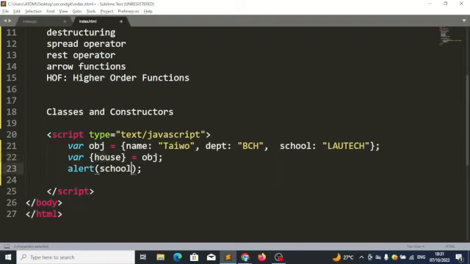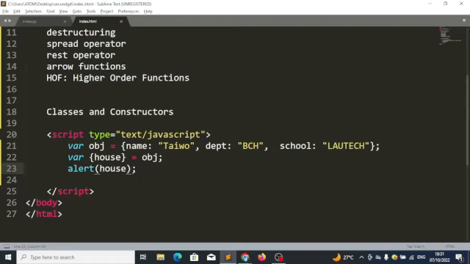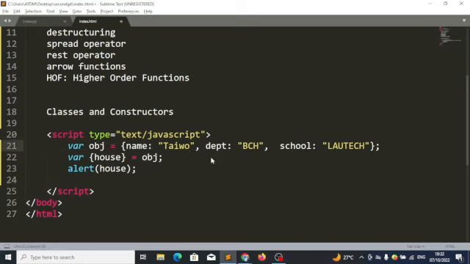So if I come here and say alert house, it will just give undefined, since there is no house inside obj. But what I want to do is assign this school to this house, so that I will have a result that looks like this: variable house equals obj dot school. I want to have a result that looks like this, that will give me this. So in order to achieve that result, I can now say pull out school and assign it to house.